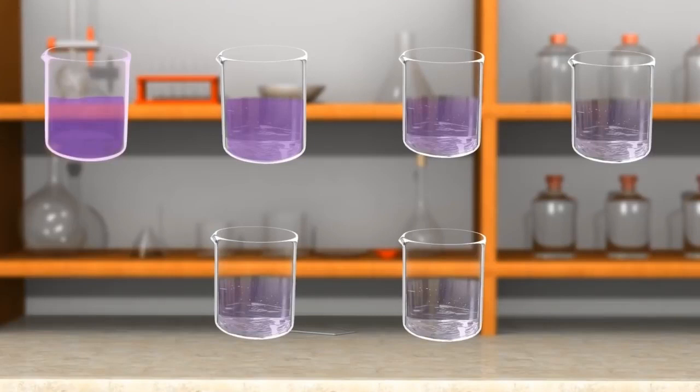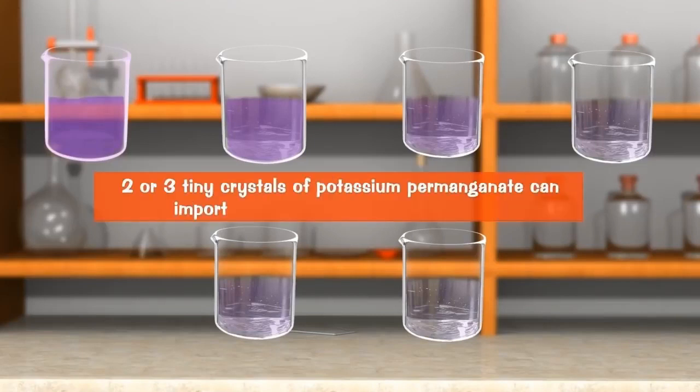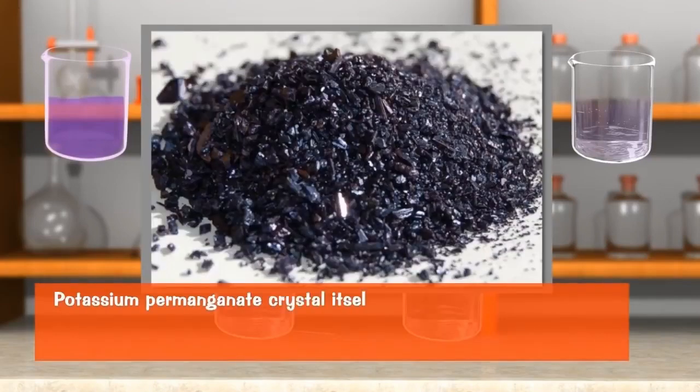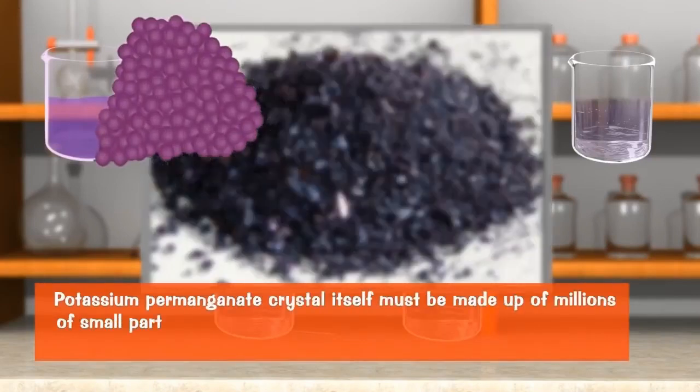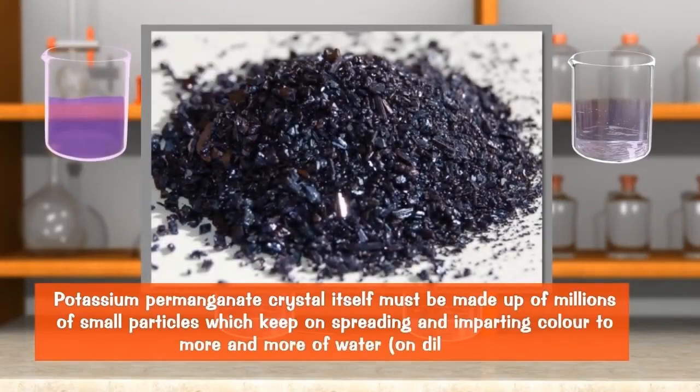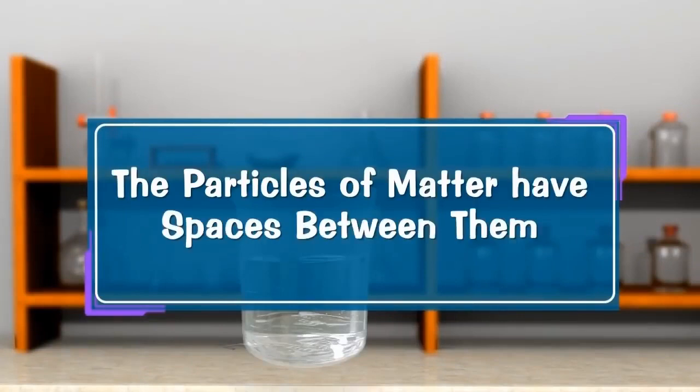This experiment shows that just 2 or 3 tiny crystals of potassium permanganate can impart color to a large volume of water. From this observation, we conclude that each potassium permanganate crystal itself must be made up of millions of small particles which keep on spreading and imparting color to more and more of water. The particles of matter have spaces between them.